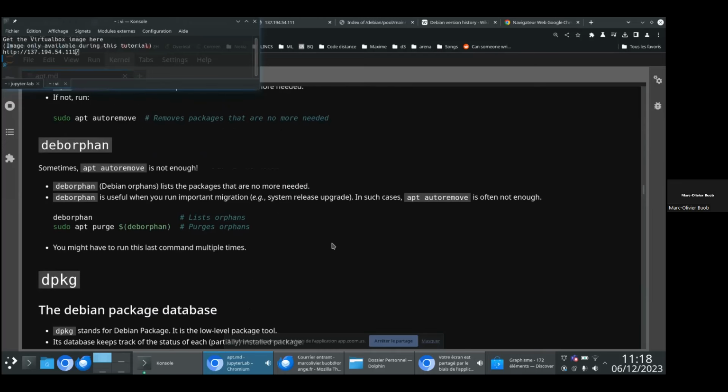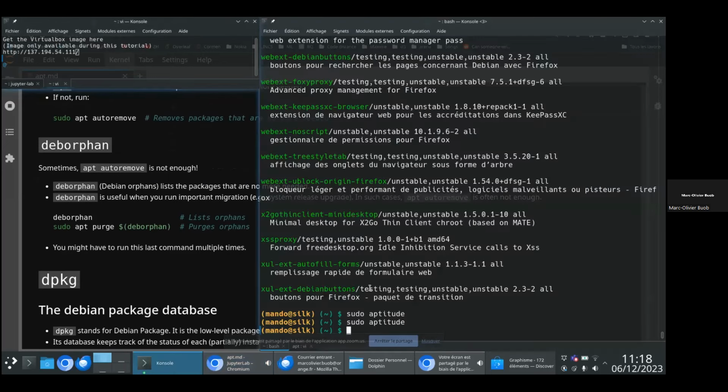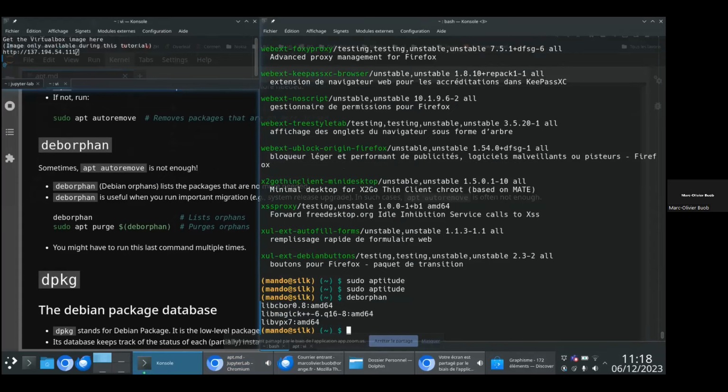So when you run a complex migration, you might have some orphan packages. And a useful utility is deborphan. deborphan lists all the packages that are orphans on your system. So here, for example, I have 3 packages that are orphans.